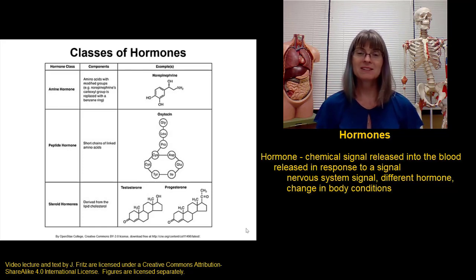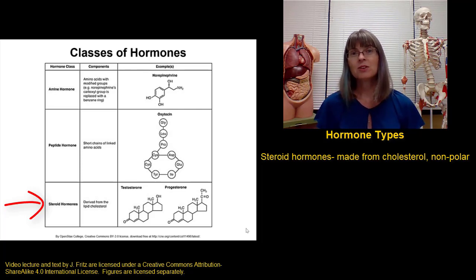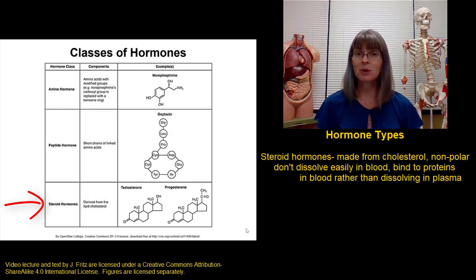There are three basic classes of hormones, or types of hormones. The first are the steroid hormones. We talked about these a little bit before when we were talking about lipids. Steroid hormones are made from cholesterol, which means they are non-polar. These non-polar molecules don't travel very easily in the blood because the blood is mostly water. Non-polar hormones have to bind to some sort of a carrier that kind of helps it along as it's in the blood.